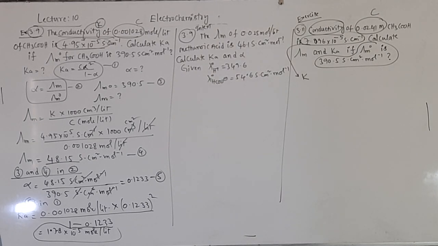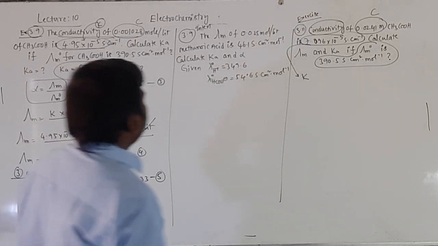Next, the second problem, observe all of you carefully. 3.9, problem number 2. We need Ka.